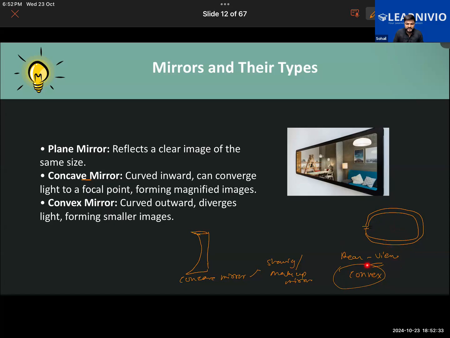And where do we use the convex mirror? It is used as a rear view mirror or the side view mirror in vehicles, in cars. And the concave mirror is curved inward, it forms bigger images, and it is used as a shaving mirror or makeup mirror. Okay, so that's all about the mirrors and their types.